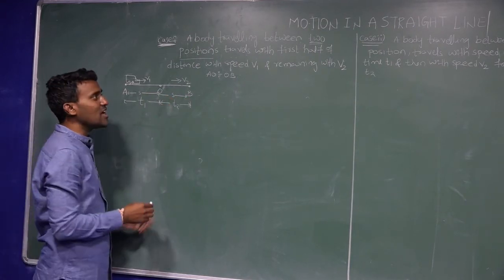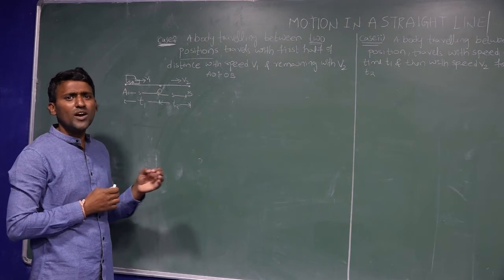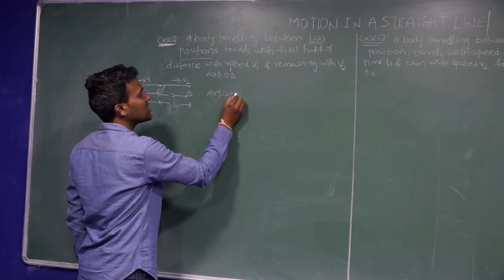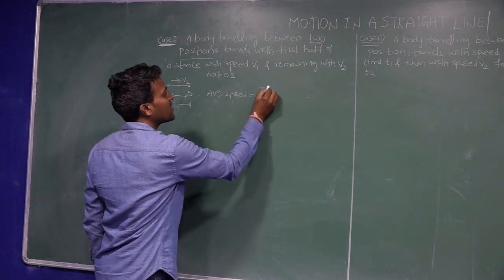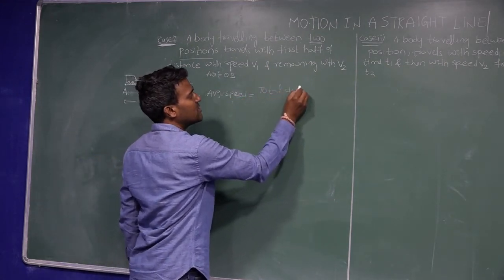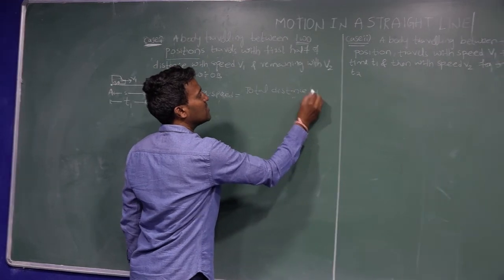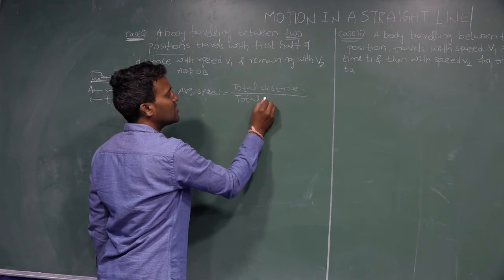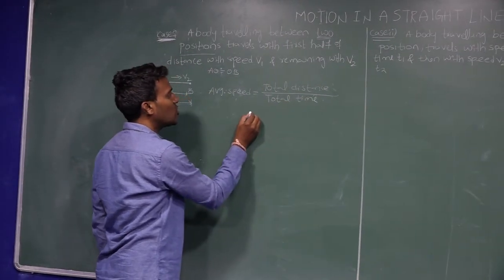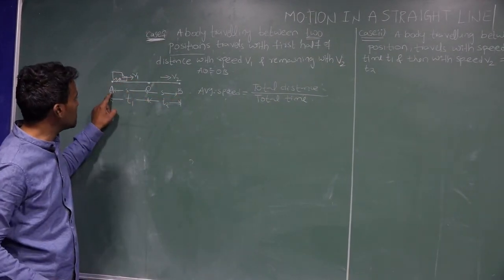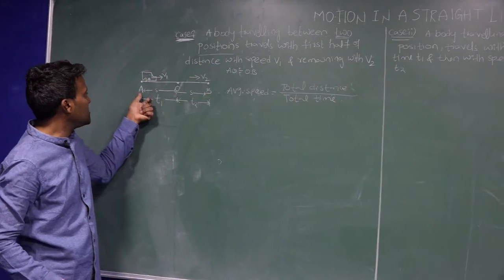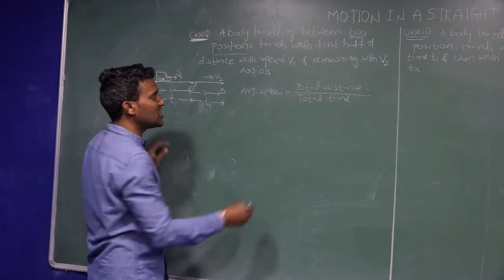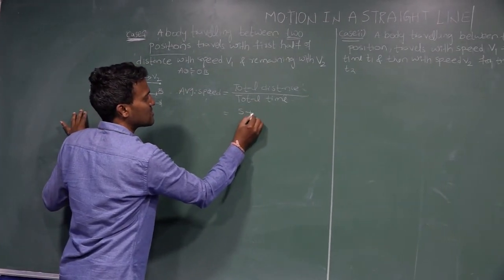We have to calculate the average speed. Average speed is equal to total distance by total time. Here total distance, from A to B, is the A to O distance s plus the O to B distance s, so total distance is s plus s.